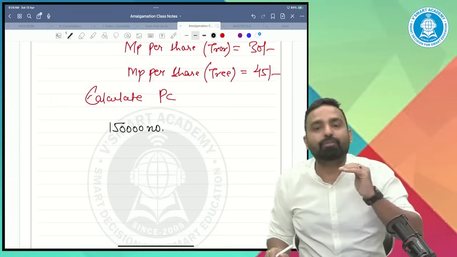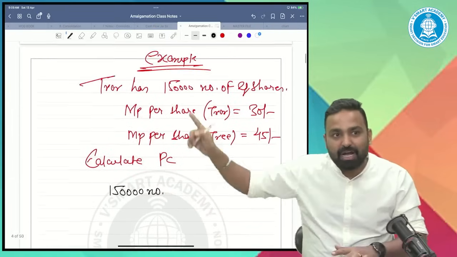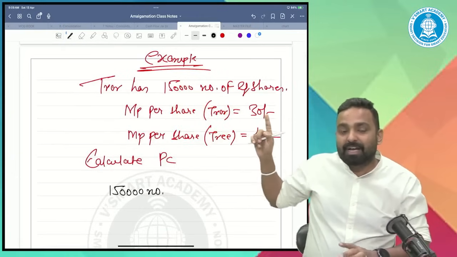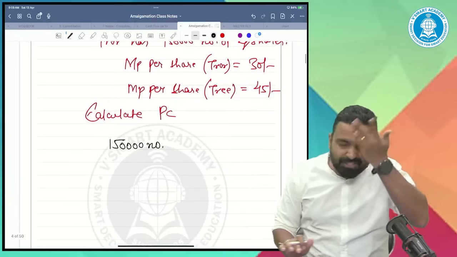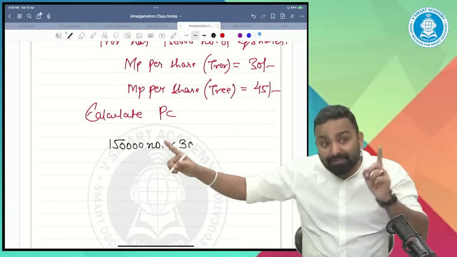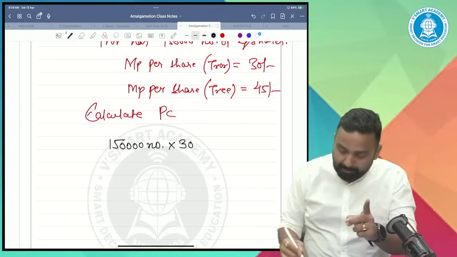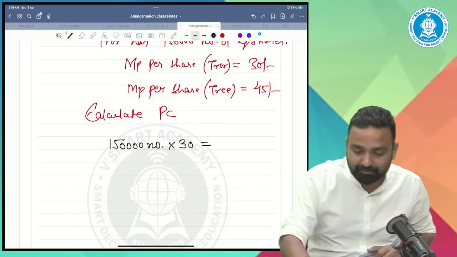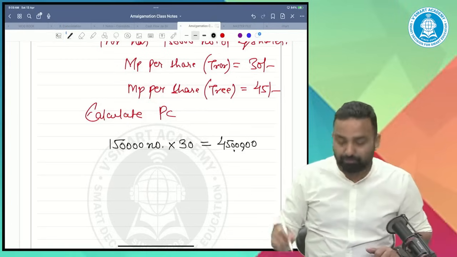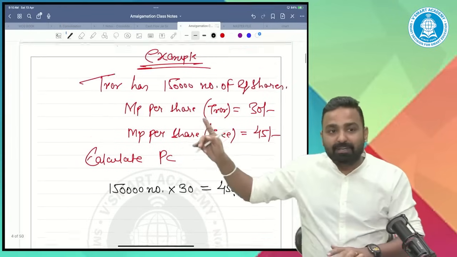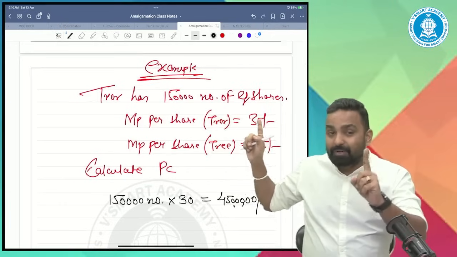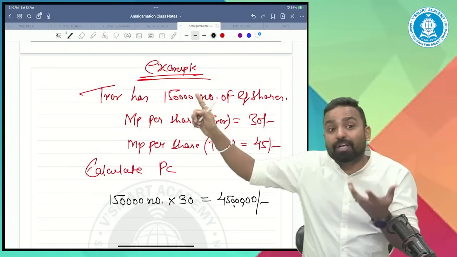First of all, 1,50,000 shares belong to the transferor company, and every share of the transferor company has a worth of 30 rupees. So if one share has a worth of 30, then 1,50,000 shares must have a worth of 1,50,000 multiplied by 30, which is 45 lakh rupees. If the market price of one share of the transferor company is 30, what is the market price of the total shares of the company?